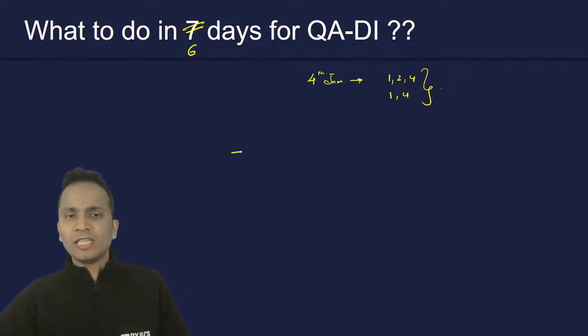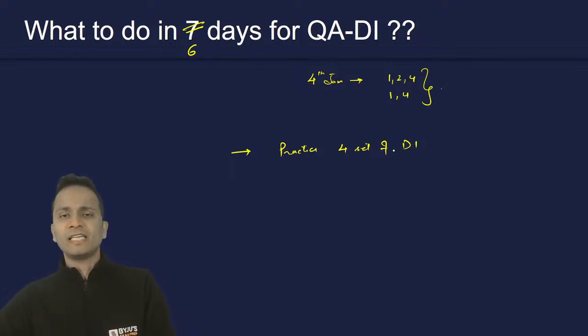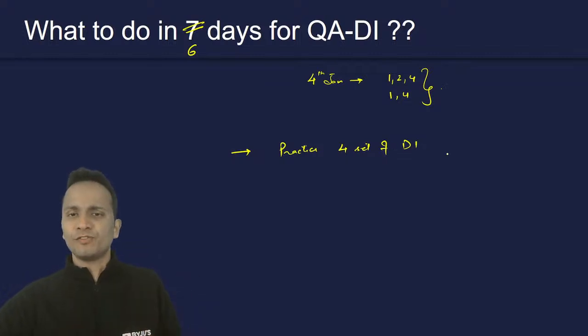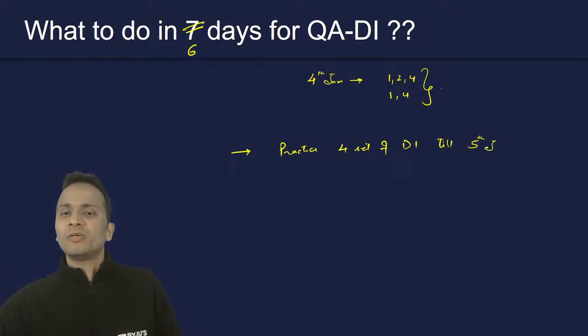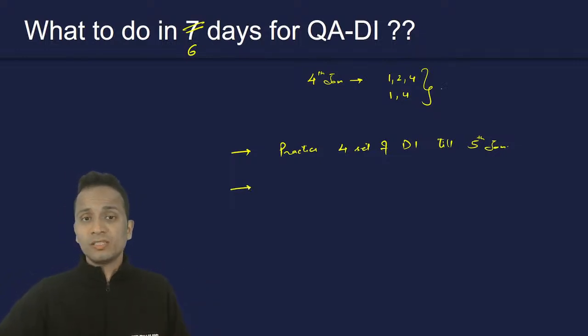I've already mentioned that one of the students has already asked. So in the next 6 days, what you should be doing, number one, is practice 4 sets of data interpretation every day. So 1st January, 2nd, 3rd, 4th, and till 5th of January, you can practice 4 sets of data interpretation every day. Then what you can do as far as QA is concerned.